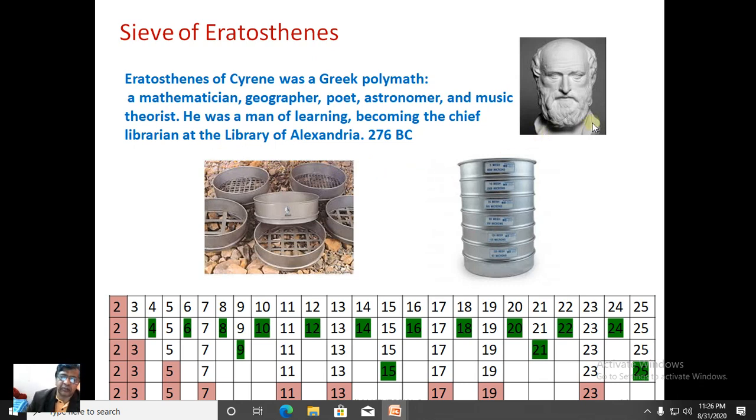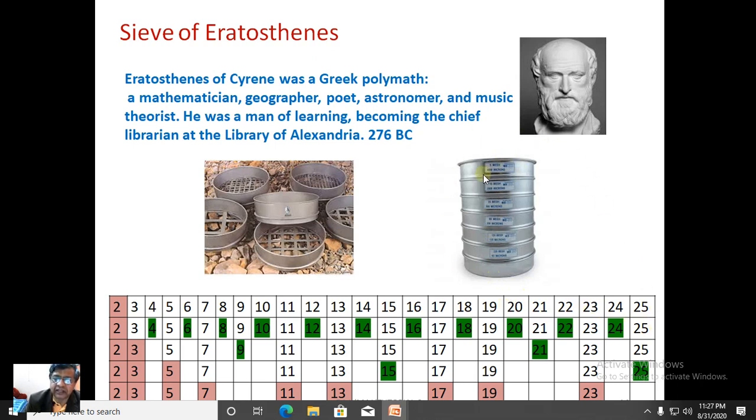His famous contribution is listing prime numbers up to a given number. It uses the concept of a sieve. You have seen sieves, they come with different apertures, and are used anywhere things are to be sieved. Here the numbers up to a given number will be sieved.